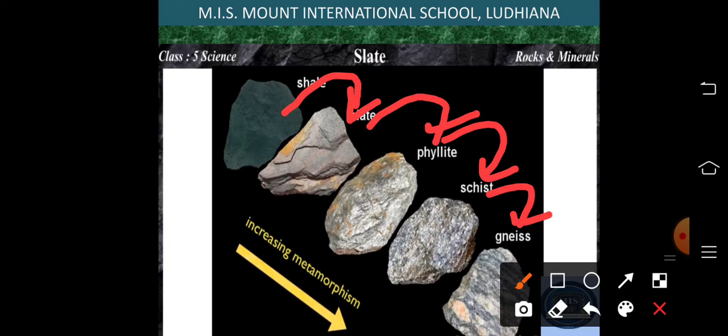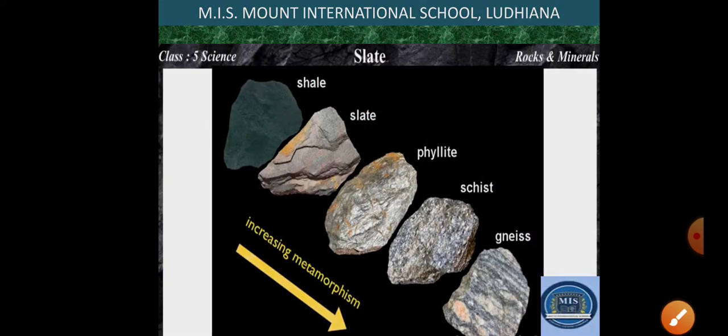They are formed from the rock shale. Slate is very strong and is used in the formation of roofs in hilly areas. You must have seen in the hilly areas that the huts have some slate kind of things on their roofs. So that is actually the slate.